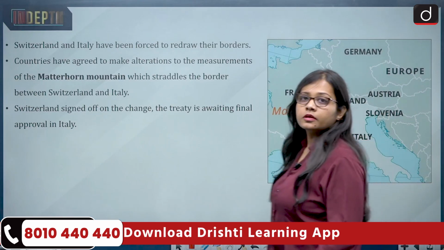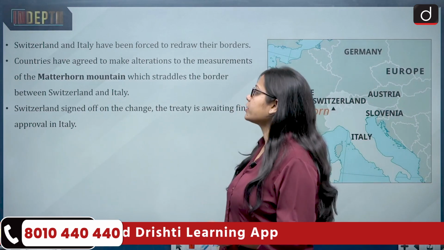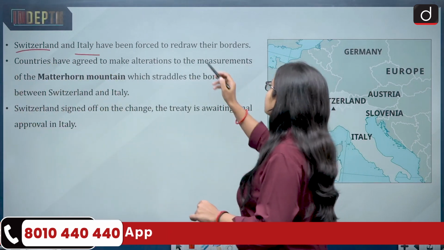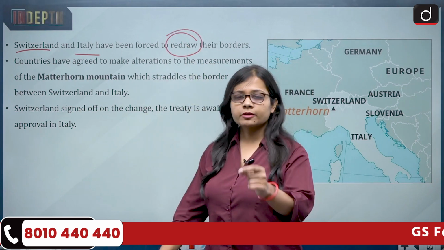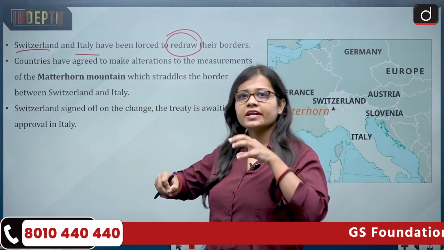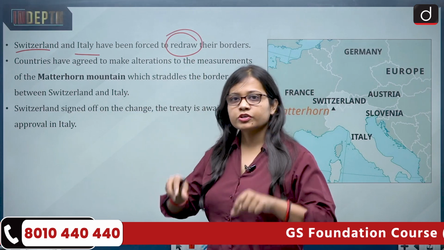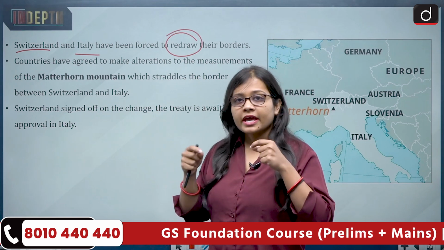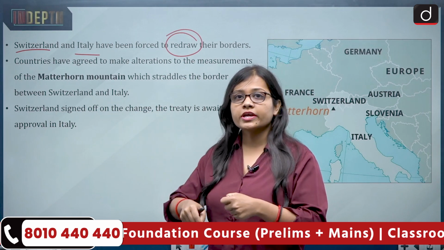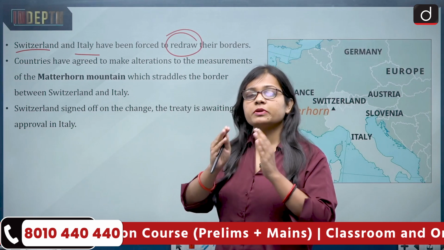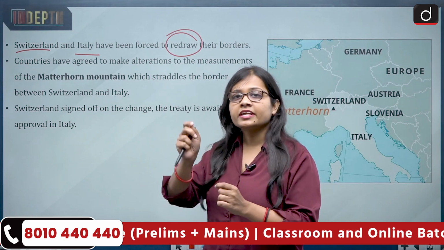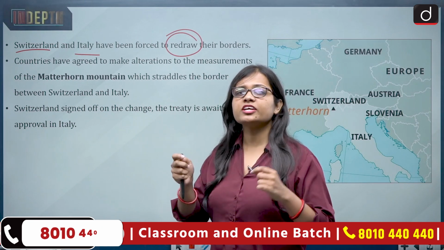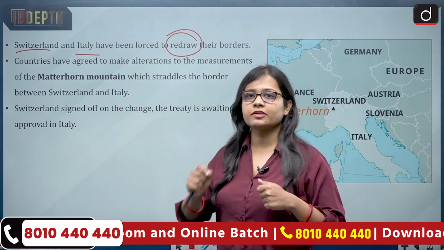Now, what is the news which is going on? Switzerland and Italy, both European nations, have been forced to redraw their border. It means that the border between Switzerland and Italy, which is present as of now and has been in place for so many decades, is on the verge of being redrawn. Redrawn means it has slightly changed, or it has slightly shifted, or some changes have taken place.